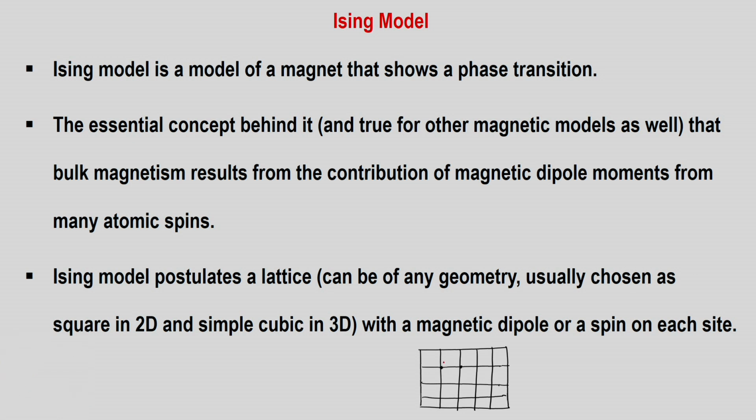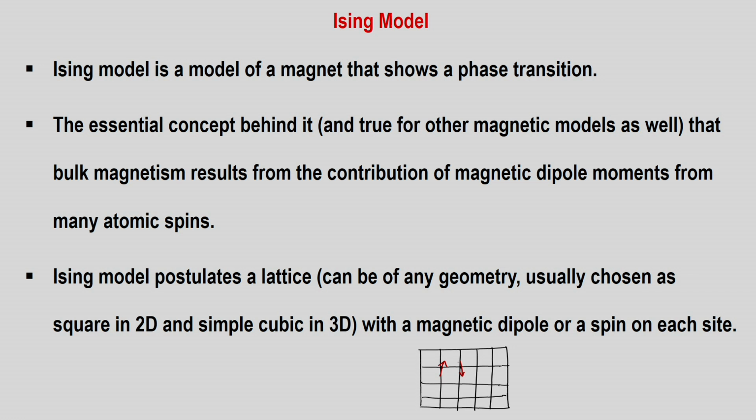There are spins which in principle can point in any direction, but for the Ising model we will talk about only spins pointing up or down. I have drawn them a little out of the axis just to show you the direction, but these are perfectly either pointing up or pointing down. This is like the z component of any spin half object, and everywhere there is a spin of this kind, and we want to see whether this has a finite magnetism.